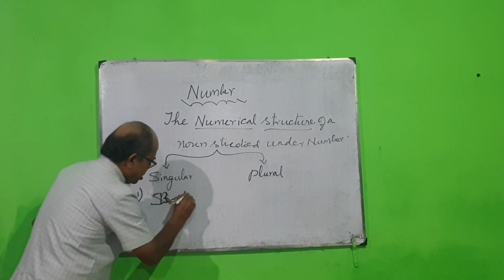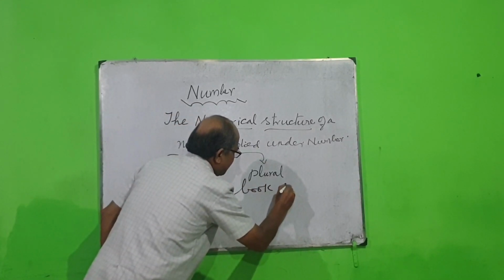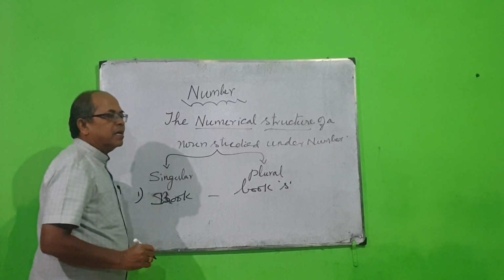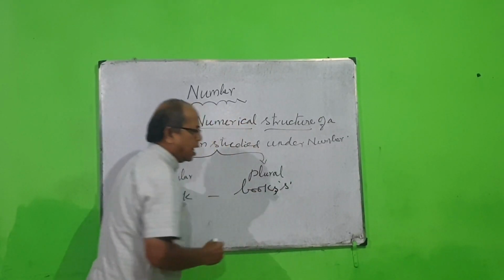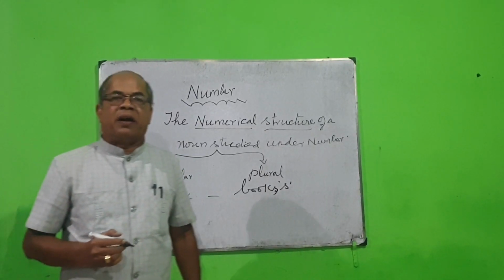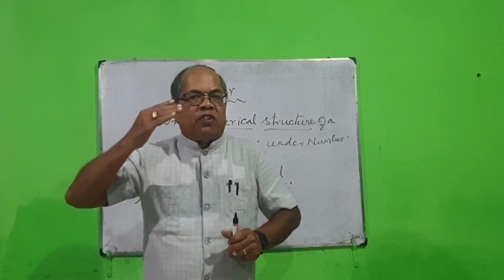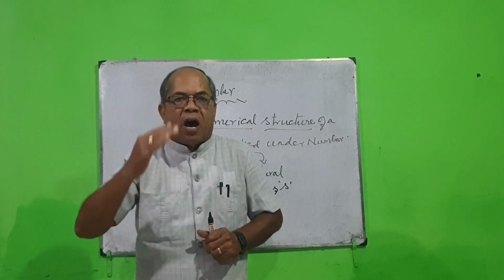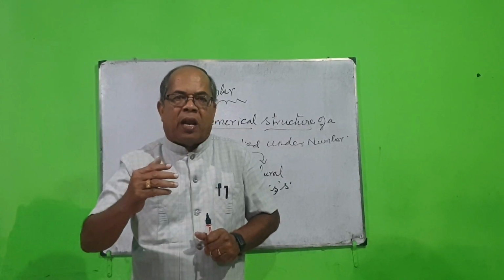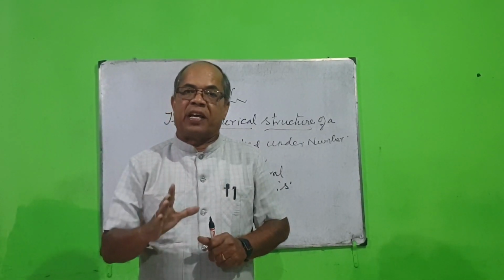Book. Okay? Books. So, for changing this book, we are adding the suffix s to it and it becomes plural. This is the first model. So, there are certain nouns. Make it clear, my dear. The first model of singular plural is: there are certain nouns which become plural when you add the letter s to it as a suffix.